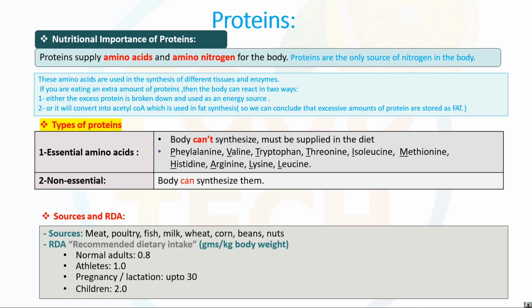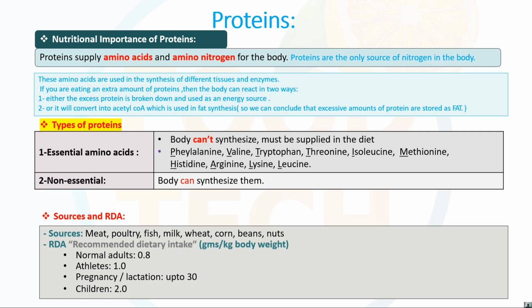Students, this is very important, it can come in your competitive exam, okay? Whatever the recommended dietary intake for the protein is, it is 0.8 for the normal adults. For the athletes, the sportsmen, it is 1. For pregnancy or lactation it is up to 30, and for children it is 2.